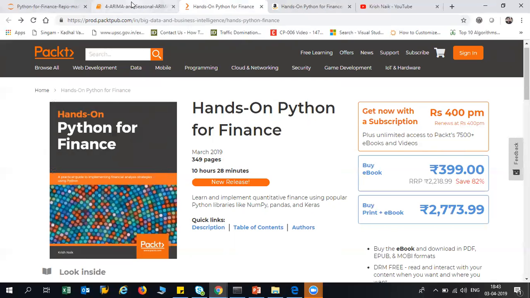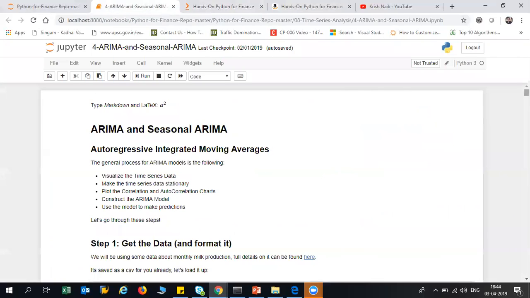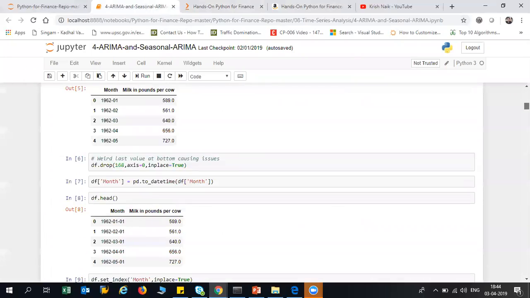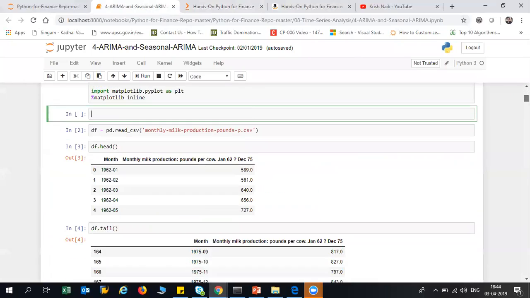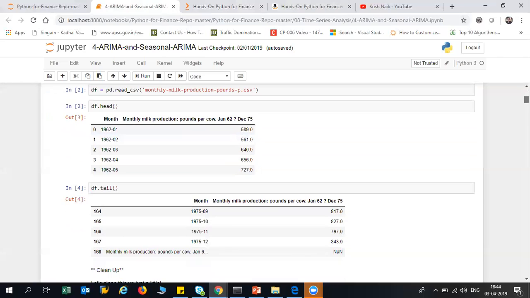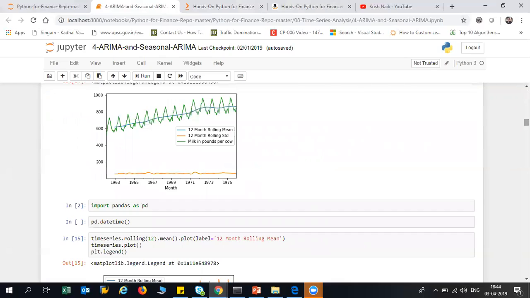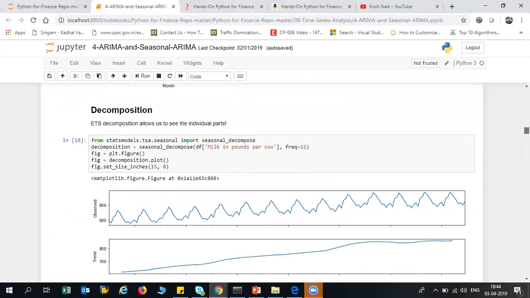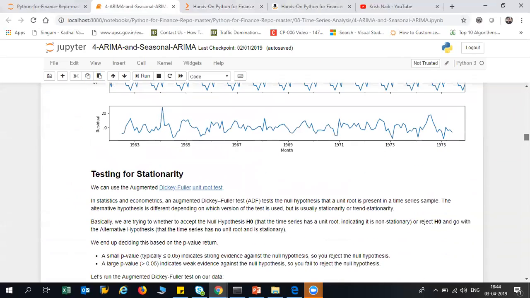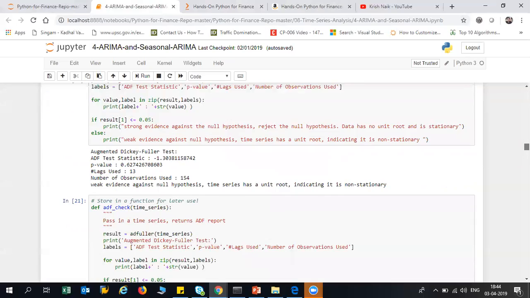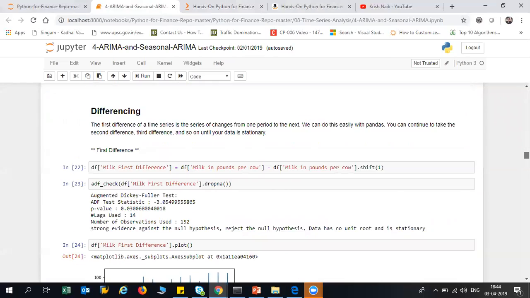Apart from that, I'll just show you one example which I've included in this book, which is ARIMA and seasonal ARIMA. Here, I've taken some data that is monthly milk production. This is a kind of sales prediction problem, and you'll be seeing that after implementing and doing all the techniques. In this, I have done decomposition. We have tested for stationarity using the Dickey-Fuller test. And then we have applied differencing.